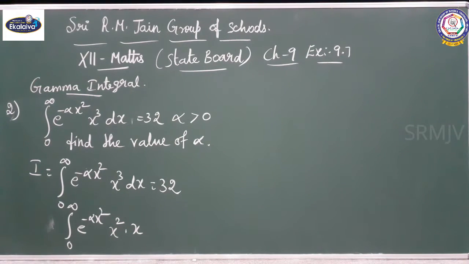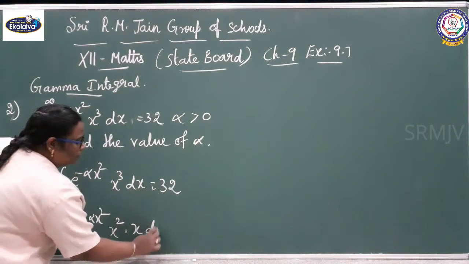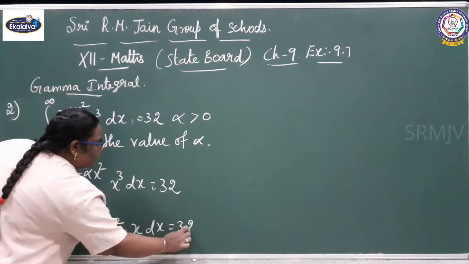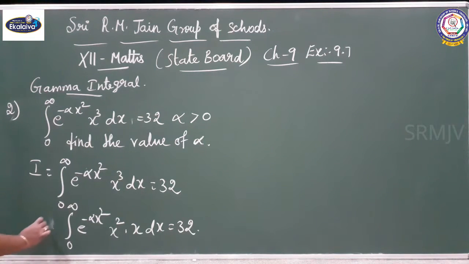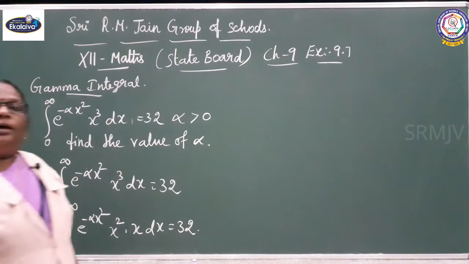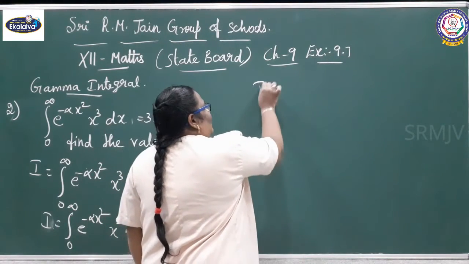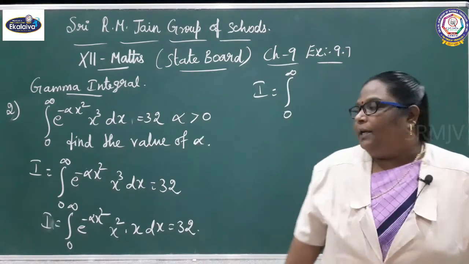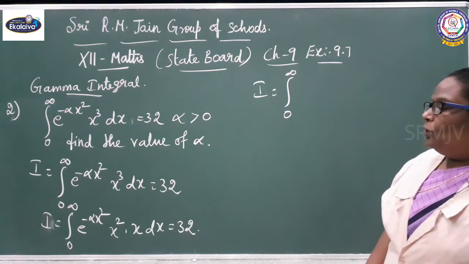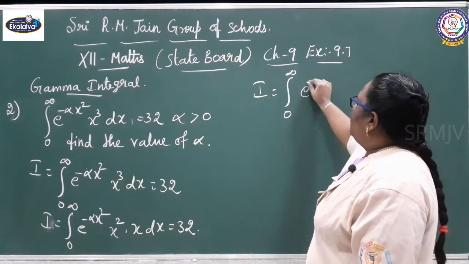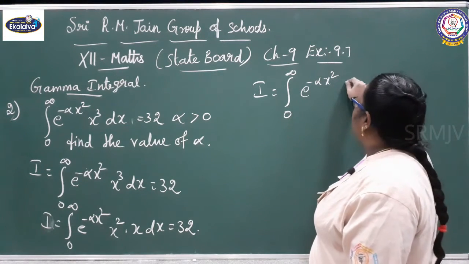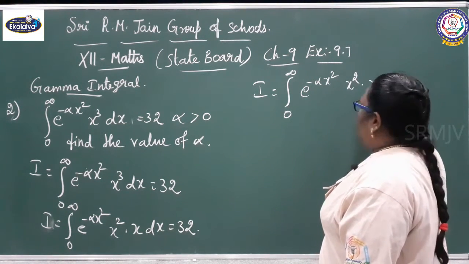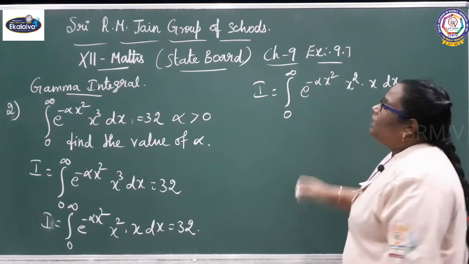If the bases are same, you can add the powers. First take this I value alone, then afterwards equate with 32. I equals the integral from 0 to infinity of e^(-alpha x^2) x dx.